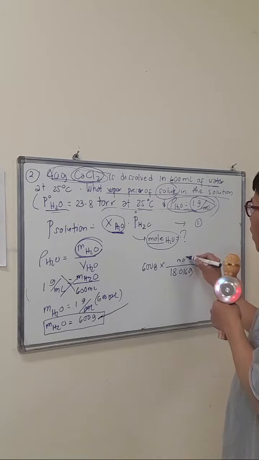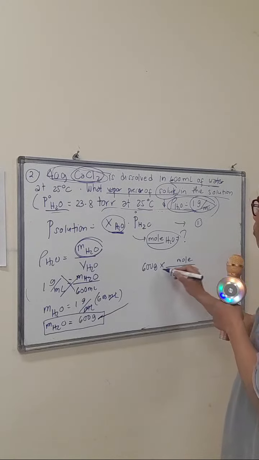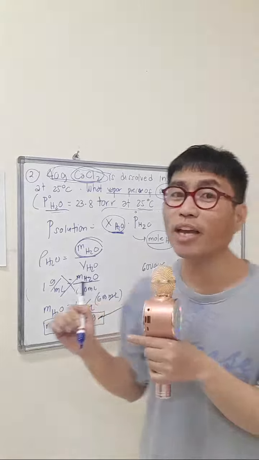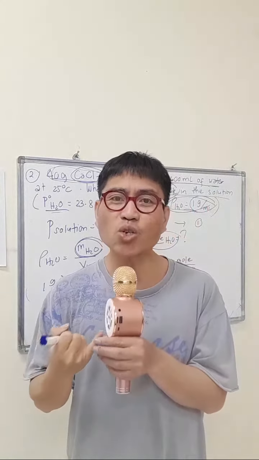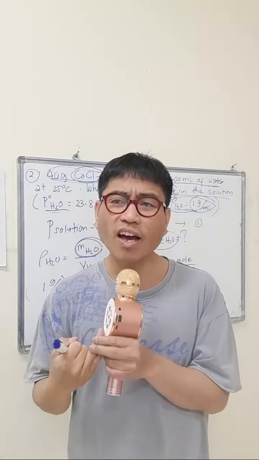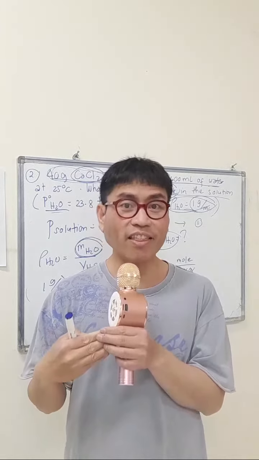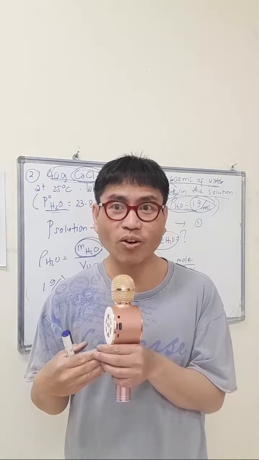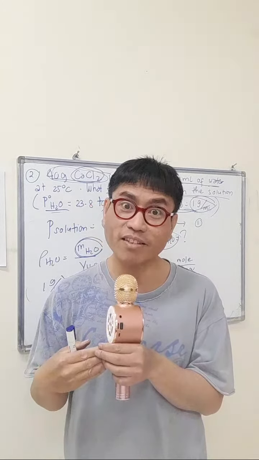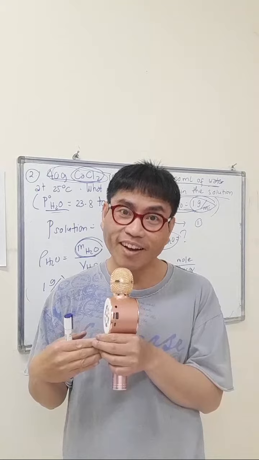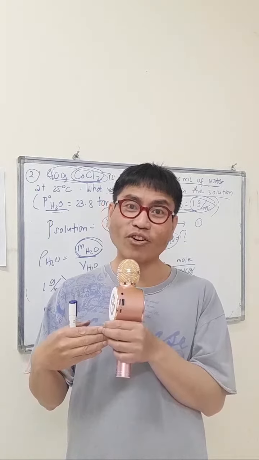Substances that are common in our day-to-day life, you can memorize. For example, sugar, salt, hydrochloric acid, alcohol, ethanol or methanol, or you can also memorize acetone if you want. Acetone, a ketone family in organic chemistry.